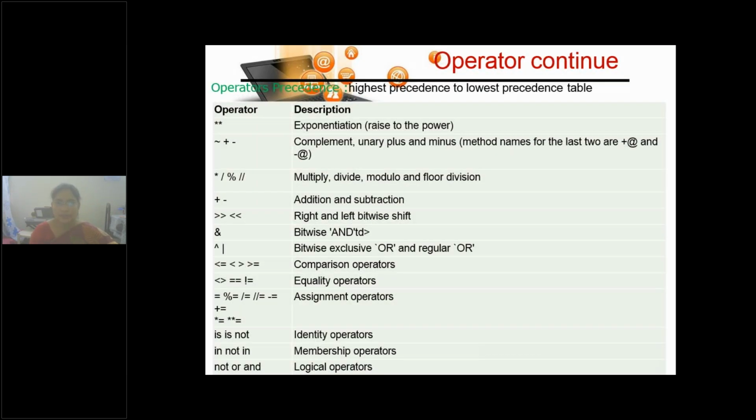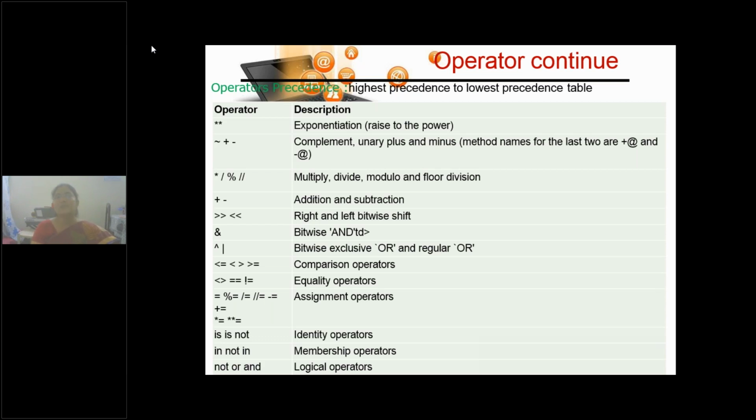So now you can see how the other operators are also given here, right? Their precedence. Precedence is, when in an expression there is a combination of operators, which one is to be done first. First priority is to be given to unary operators, children. And here exponent is there; first, that exponent has to be operated. Then comes the tilde operator, plus operator, minus operator, that is unary plus, positive value, negative value.